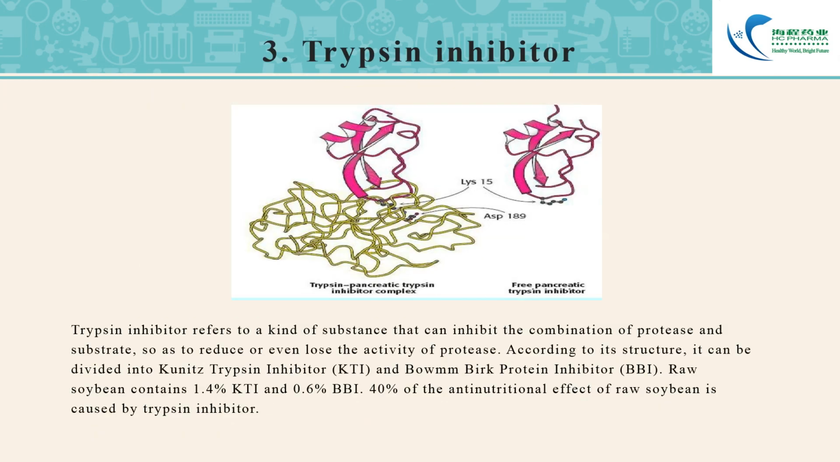Trypsin inhibitor refers to a kind of substance that can inhibit the combination of protease and substrates, so as to reduce or even lose the activity of protease. According to its structure, it can be divided into Kunitz trypsin inhibitor and Bowman-Birk protease inhibitor. Raw soybean contains 1.4% KTI and 0.6% BPI. 40% of the anti-nutritional effects of raw soybean is caused by trypsin inhibitor.